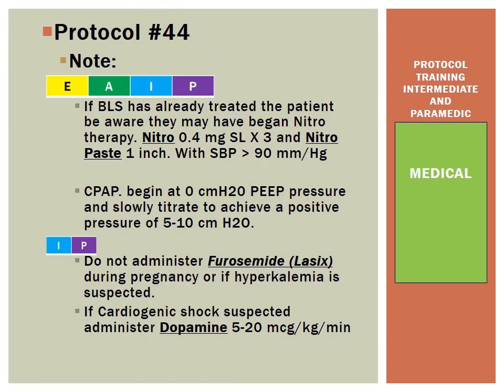Okay, so just a note on this protocol, if BLS has already treated the patient, be aware they may have begun nitrotherapy already. Same is true for the cardiac chest pain protocol. And also CPAP, we want to begin at 0 centimeters of H2O PEEP, or positive end expiratory pressure, and slowly titrate to achieve a positive pressure of 5 to 10 centimeters of H2O, and we're going to cover this extensively in the skills training. The IMP level provider do not administer furosemide during pregnancy, or if hyperkalemia is suspected, and if cardiogenic shock is suspected, administer dopamine, 5 to 20 micrograms per kilogram per minute.